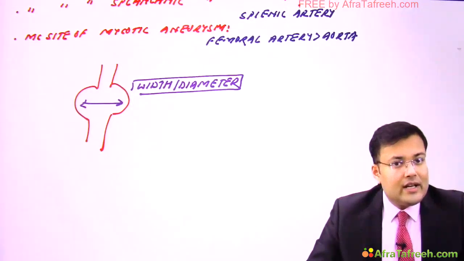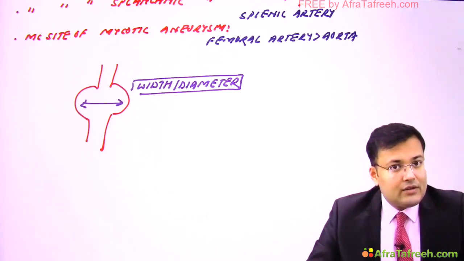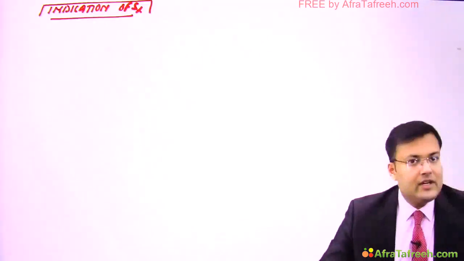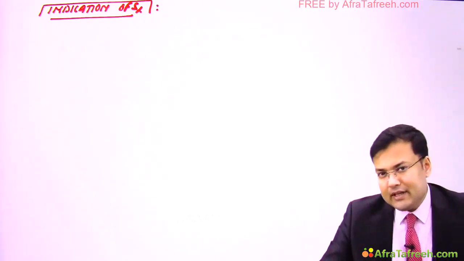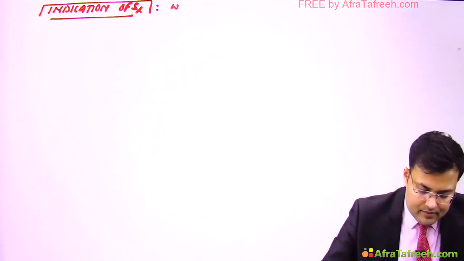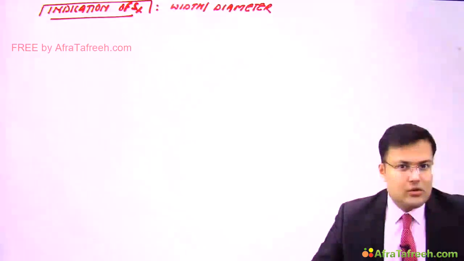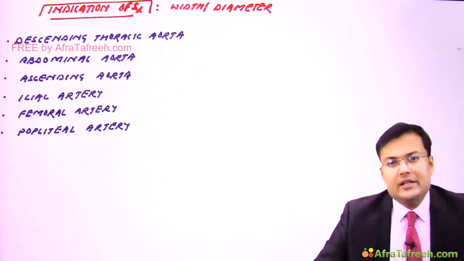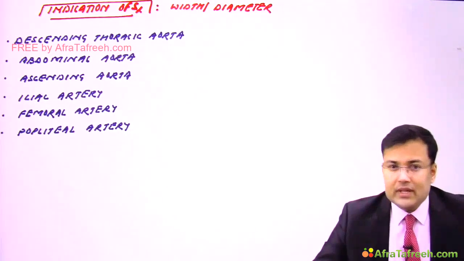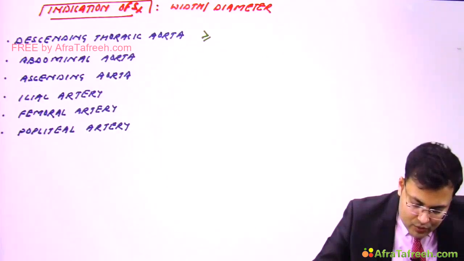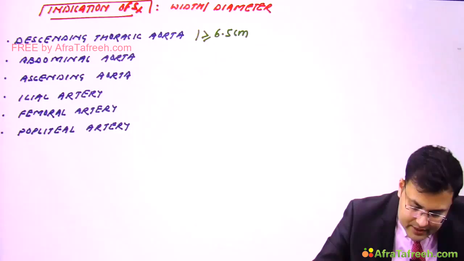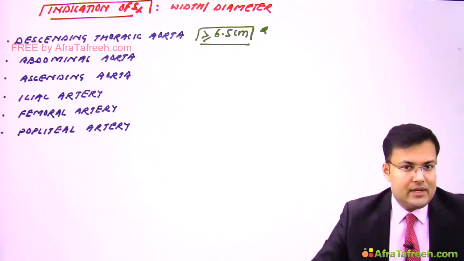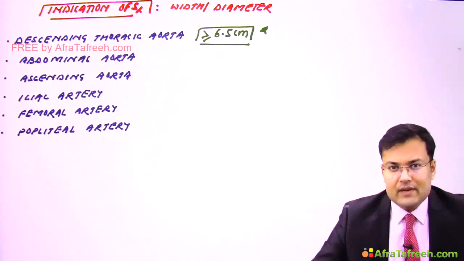Clear? So what are the indications of surgery? The indication of surgery is mainly based on the width or diameter of the aneurysm. See, at what diameter we are going to perform the surgery in various types of aneurysm. In cases of descending thoracic aorta, the cutoff diameter should be more than or equal to 6.5 centimeter. This is highest.